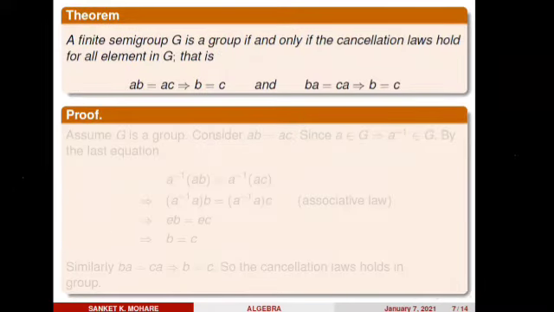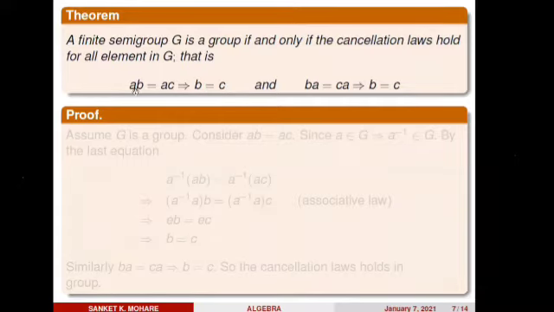A finite semigroup G is a group if and only if the cancellation law holds for all elements in G. Any finite semigroup that is a group satisfies the cancellation law. And if for any finite semigroup G the cancellation law holds, then G is a group. So what is the cancellation law? ab equals ac implies b equals c.